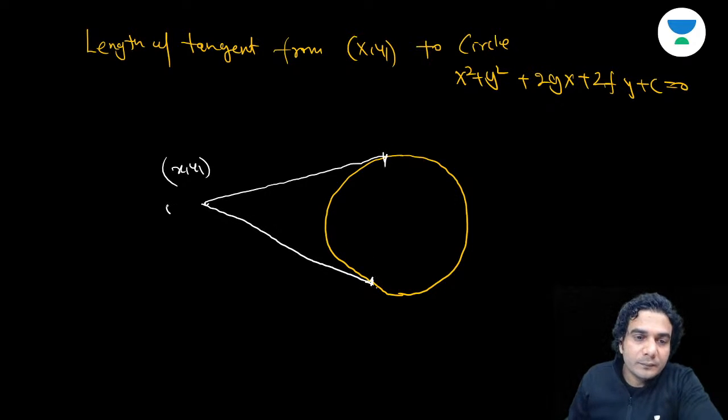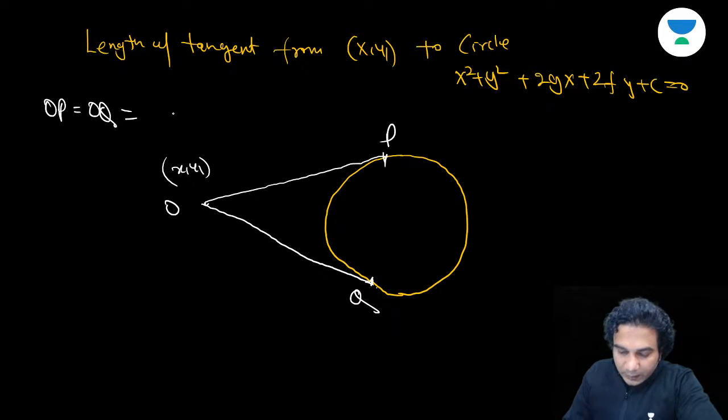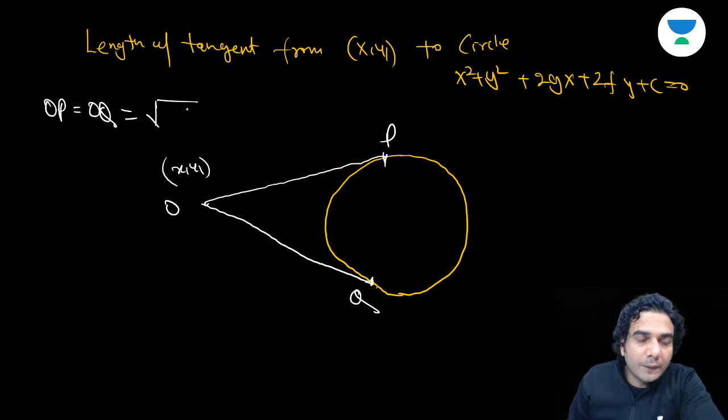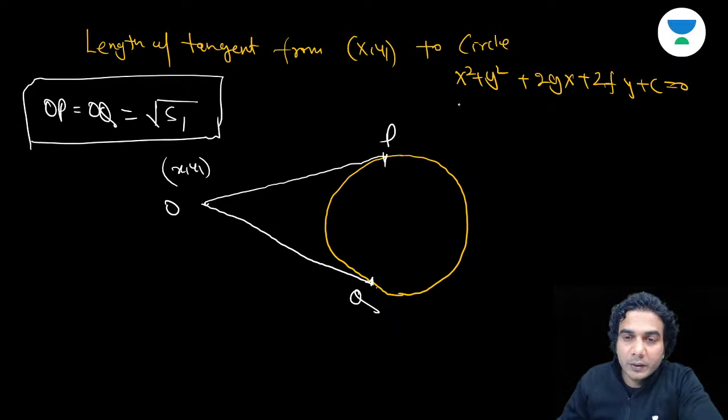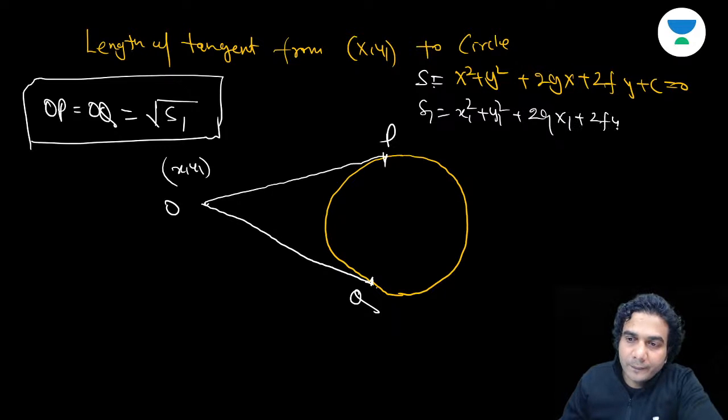Same. OP is equal to OQ. So OP is equal to OQ is equal to, what is the formula, Raghav? This is the root of S1, okay? Just put the point in the equation of the circle. You know S1, right? This is your S, then S1 is x1 square plus y1 square plus 2gx1 plus 2fy1 plus c. The calculation is the same. You know how to find OP.